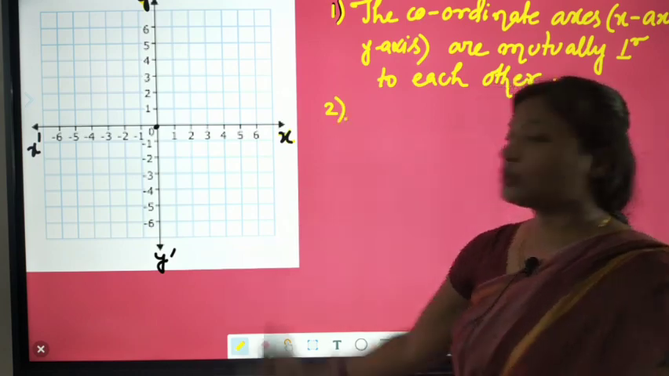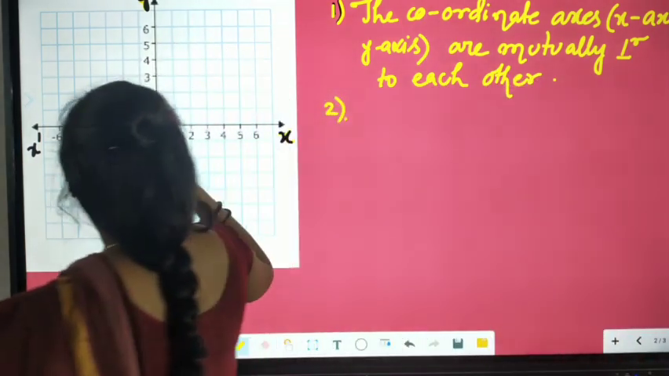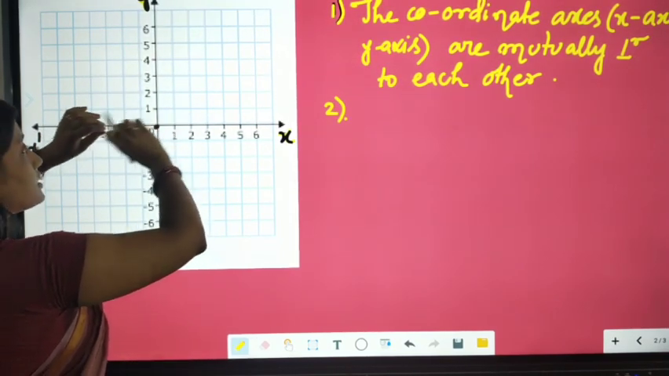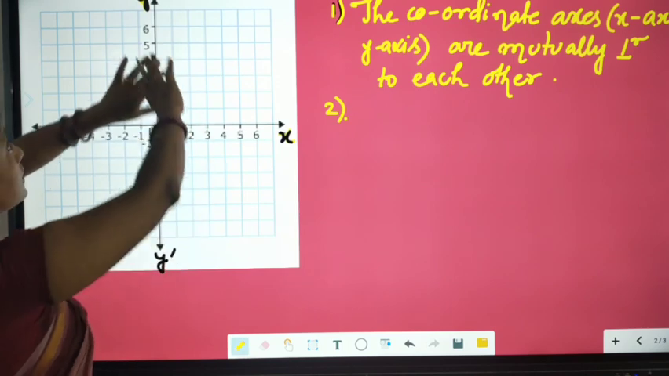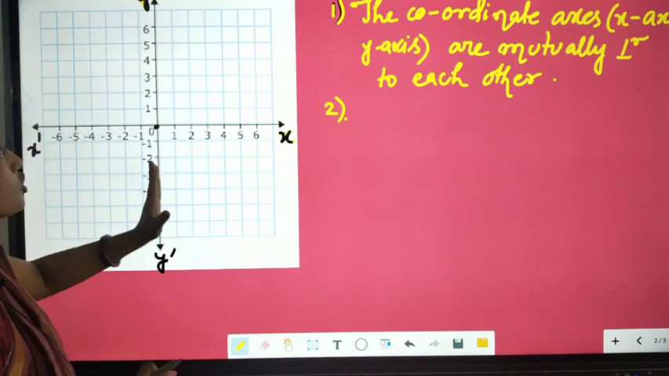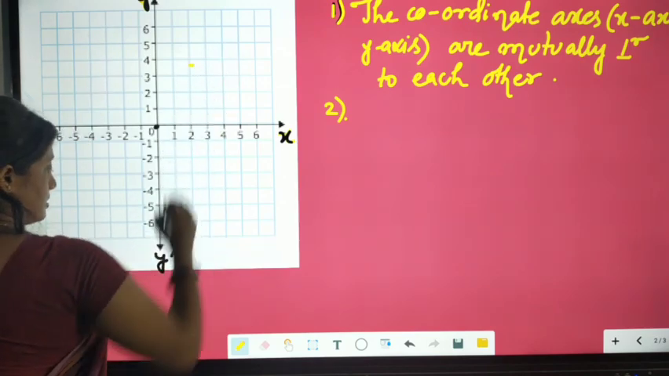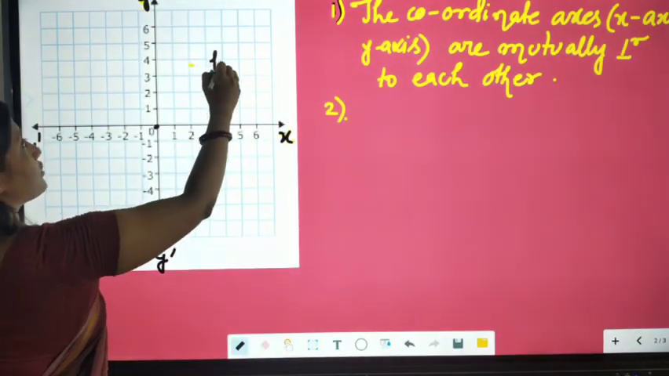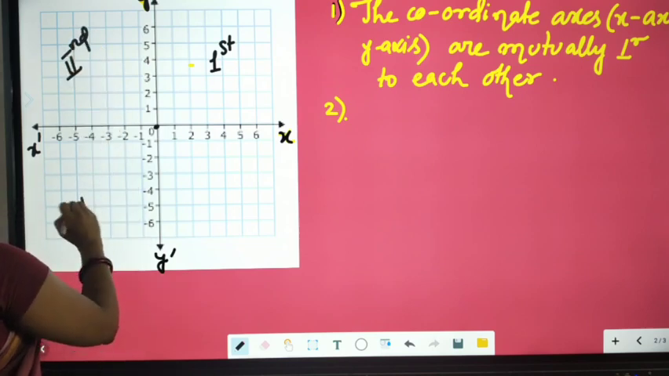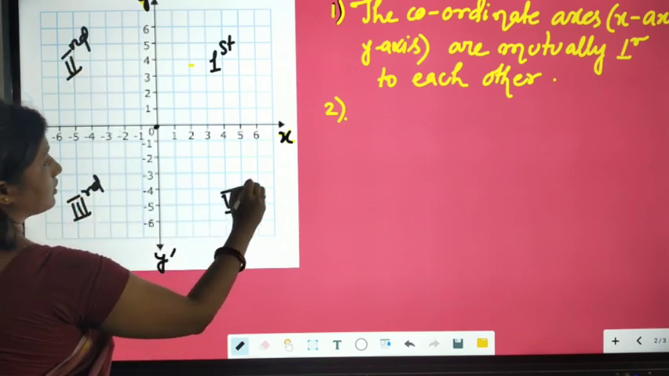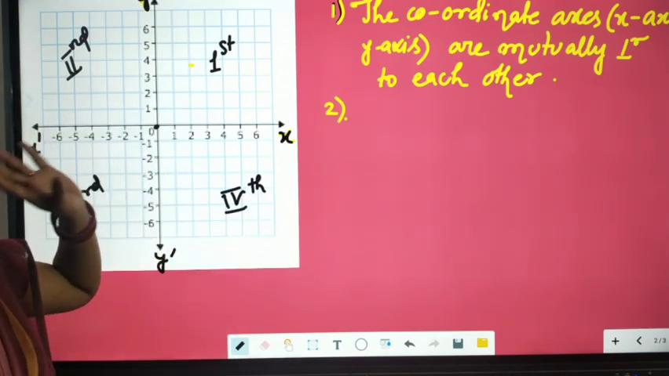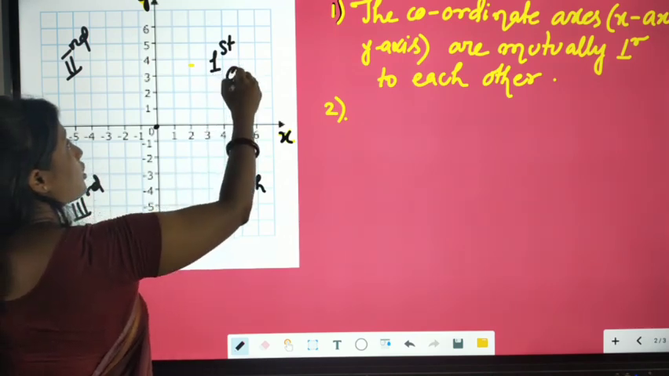Now next, look here. If you consider these two coordinate axes, what can you see? This was just a plane, and the coordinate axes have divided this plane into 4 parts. This is the first part, this is the second part, this is the third part, and this is the fourth part. So we can say that the coordinate axes divide the plane into 4 parts, and each part is called a quadrant.